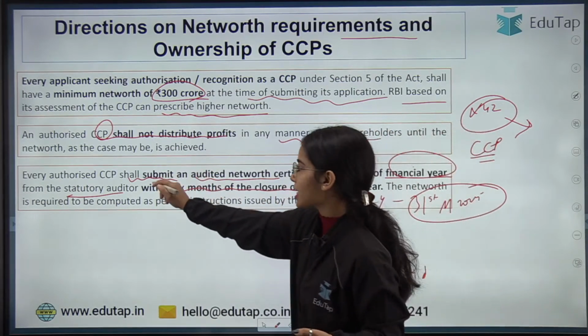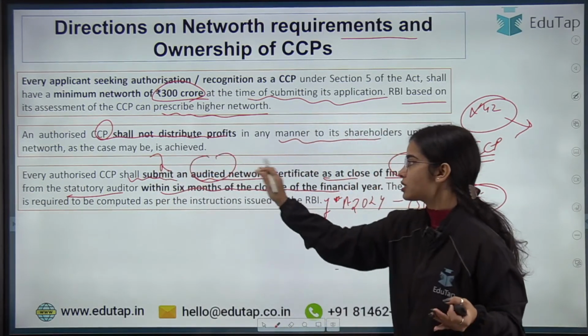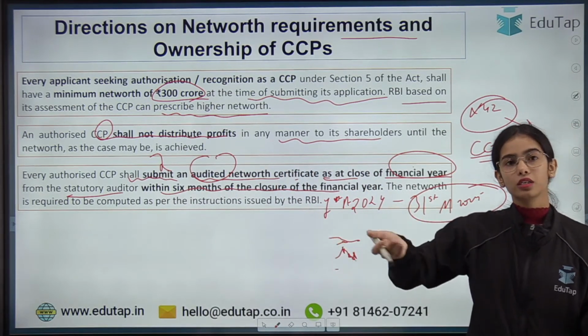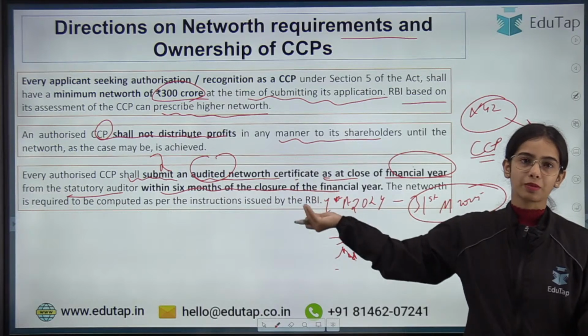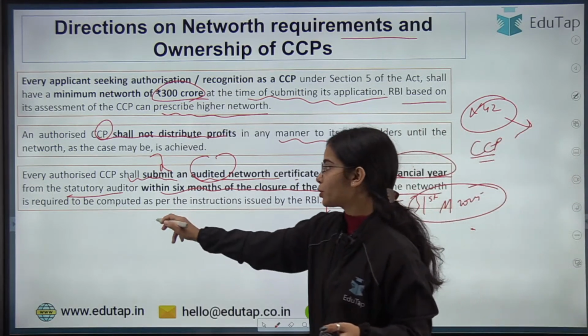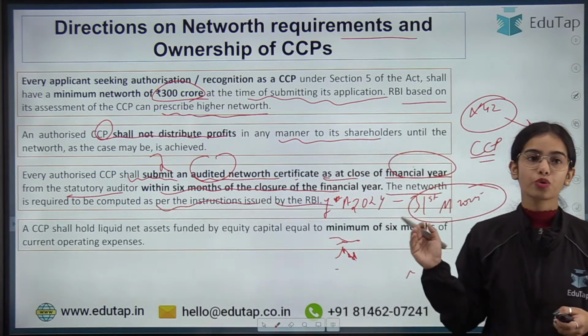So the CCP has to submit an audited net worth certificate at the close of the financial year within 6 months, as per the statutory auditor. The net worth is required to be computed as per the instructions issued by the RBI.